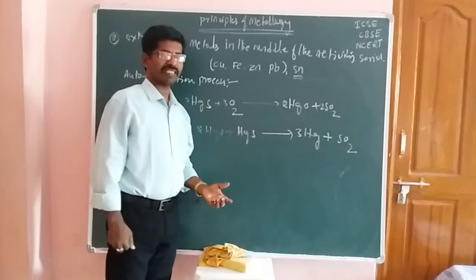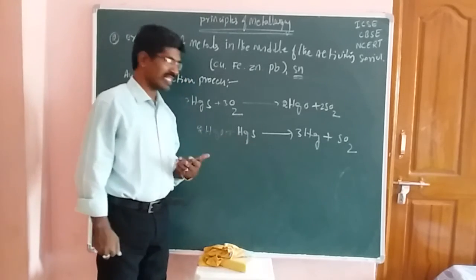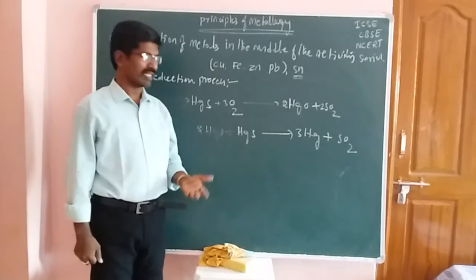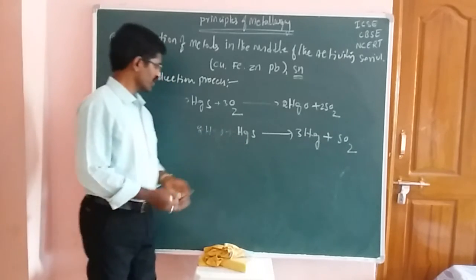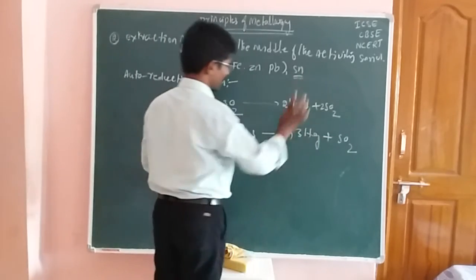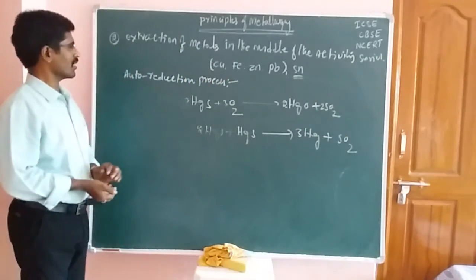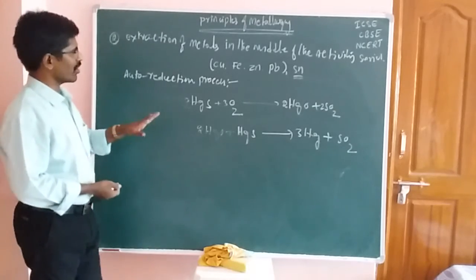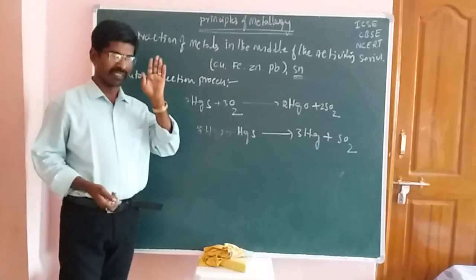Now in this case it acts as a self-reducing agent. Okay, friends. So due to the self-reducing agent, it is converted to 3 moles of Hg and is in the SO2 compound. Okay, friends. Now till now in this concept we have completed 3 reducing reactions.